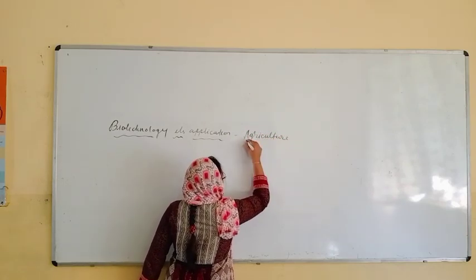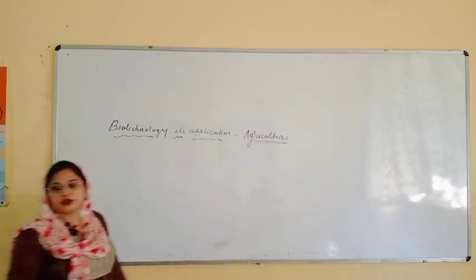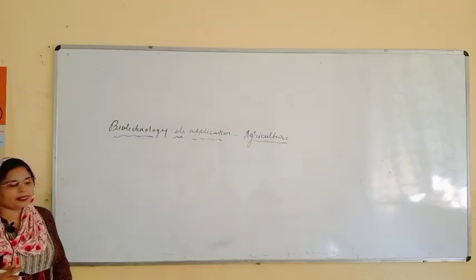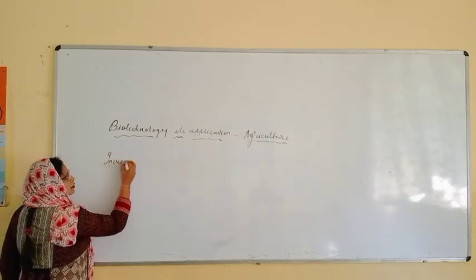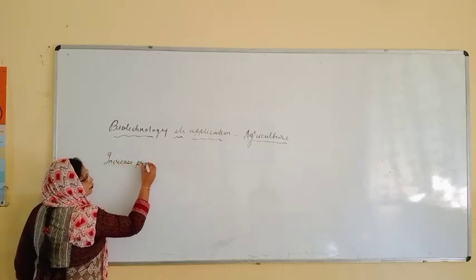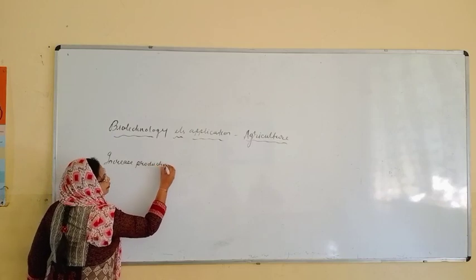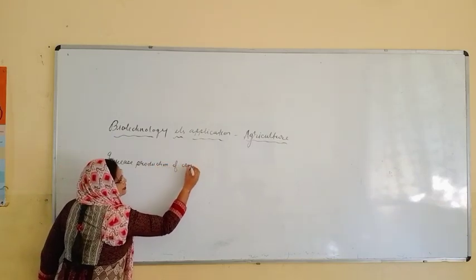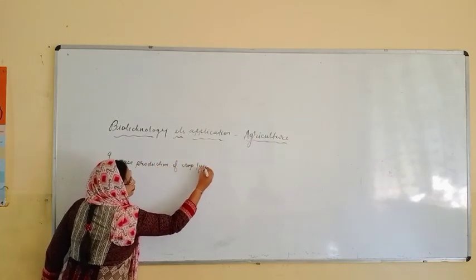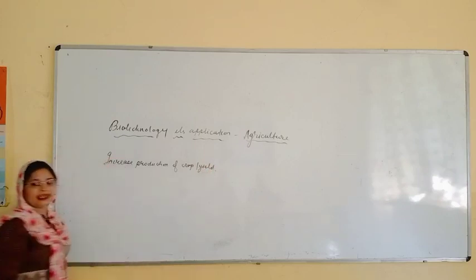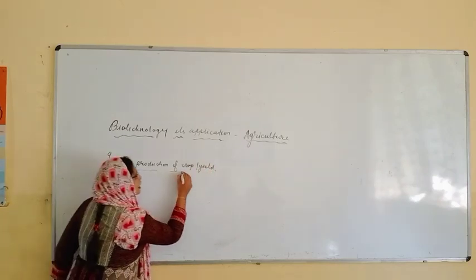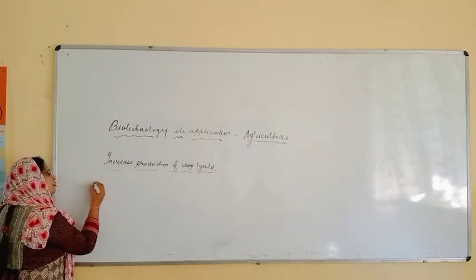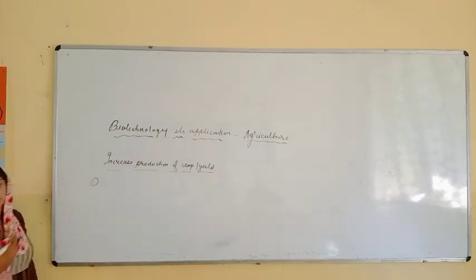So the first point is how we can increase the production of crop, or you can say yield, in agriculture field. So we can have different ways to increase the production.